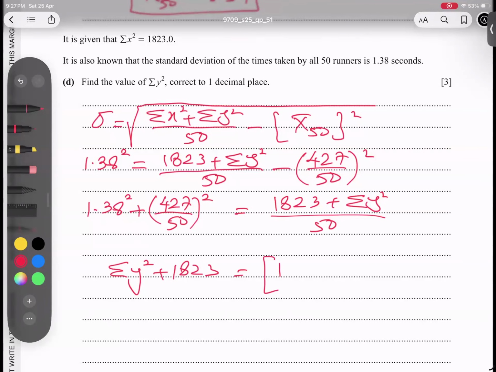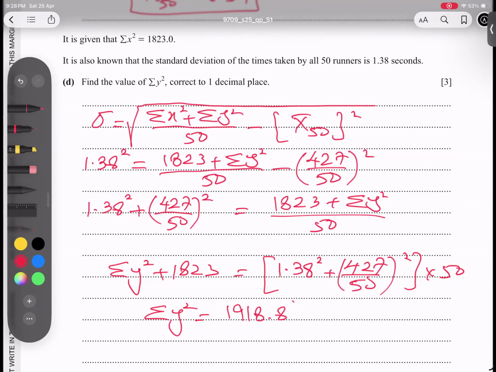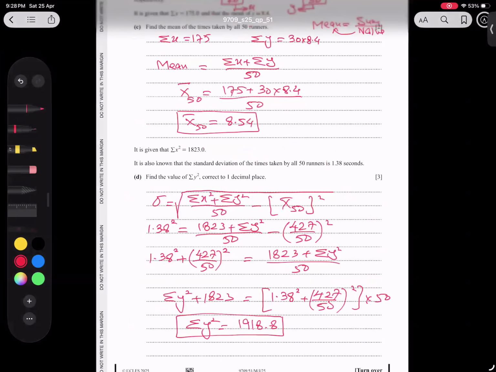So multiply 1.38 squared plus 427 over 50 whole squared times 250. And then this will subtract from there, and I'm getting the final answer, which I'm writing directly. Let me type it in the calculator. I think this is not hard to type. 1.38 squared plus 427 over 50 squared, into 50, minus 1823 is giving us 1918.8. I hope the point is very clear and the question is completely over.